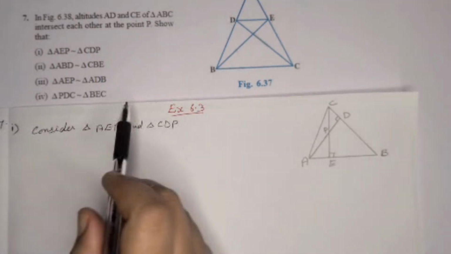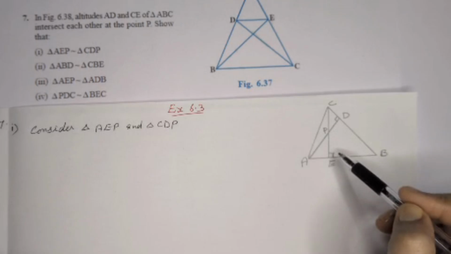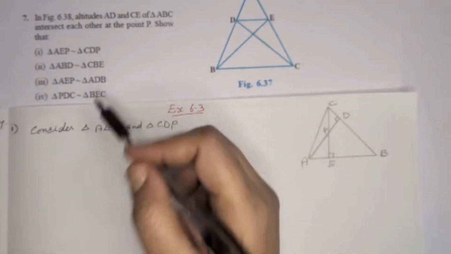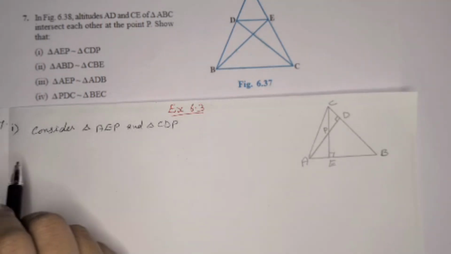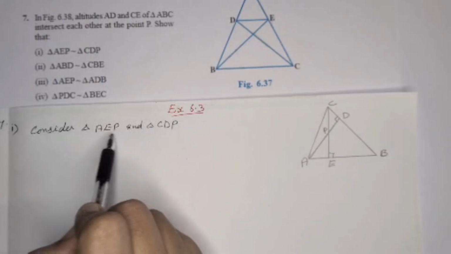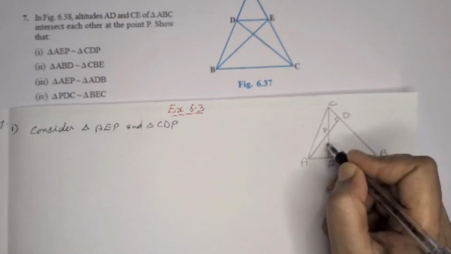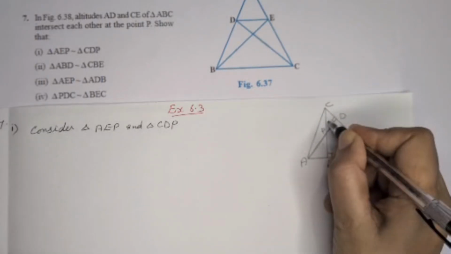Question number 7. Here the altitudes AD and CE of triangle ABC intersect at the point P, and show that... There are 4 subdivisions, sub-questions. We can look at them one by one. First, consider triangle AEP and CDP, which means this triangle AEP and this triangle CDP.